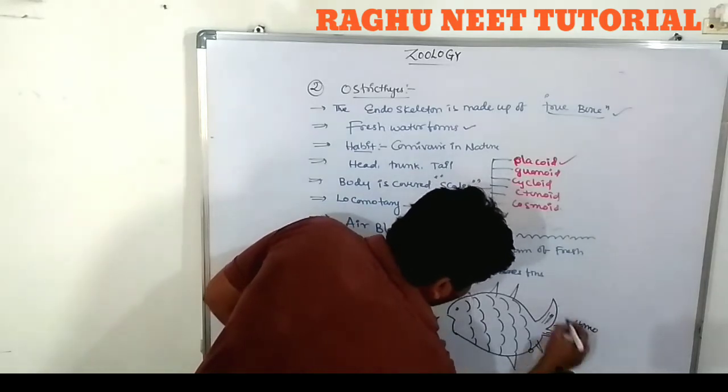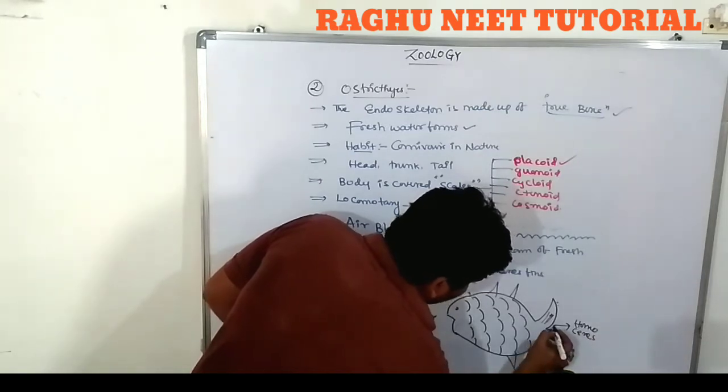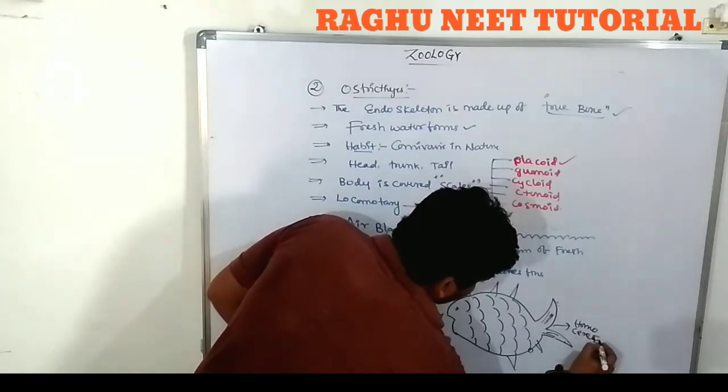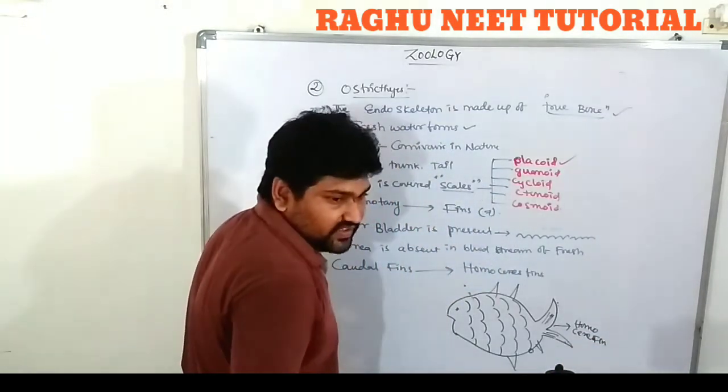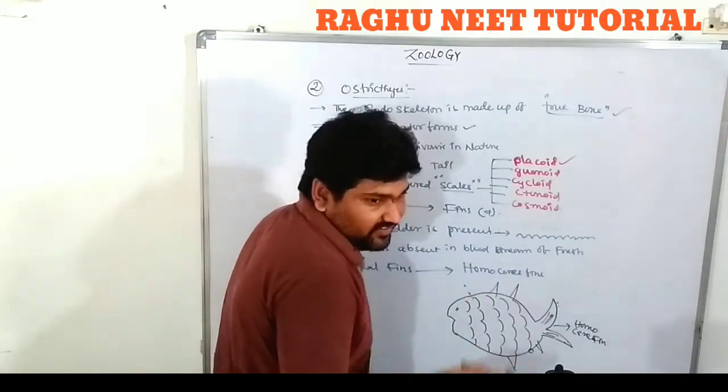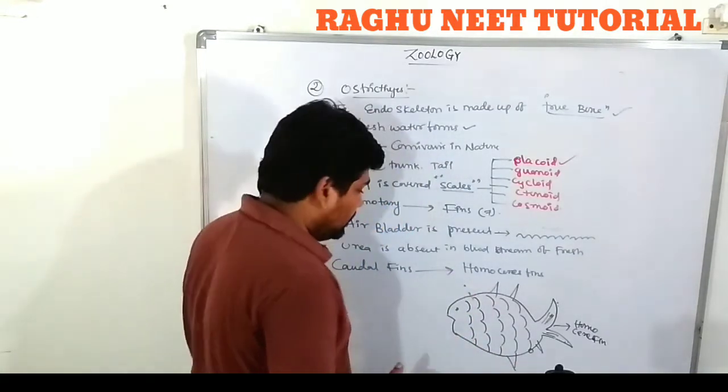Homo means similar, and cercal means a division or depression. This contains similar depressions on either side of the fin. That is called homocercal.